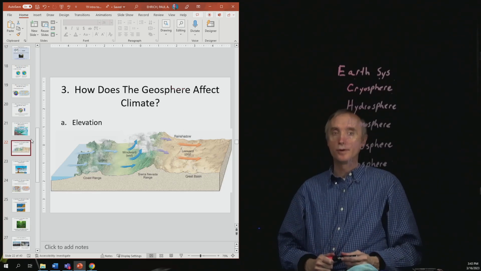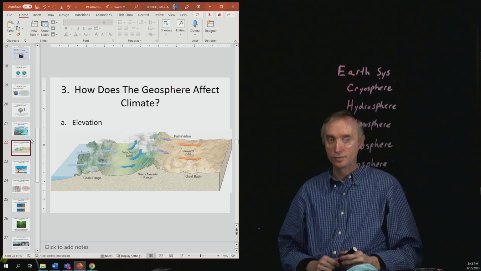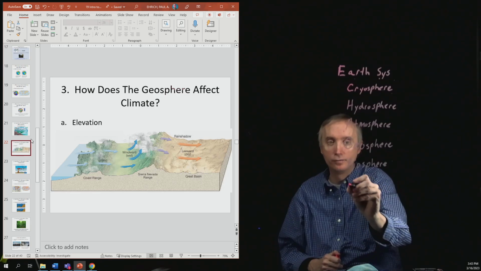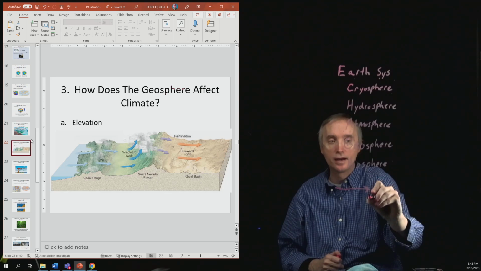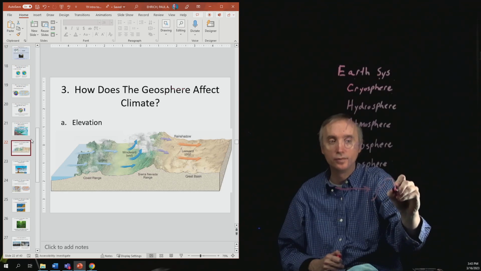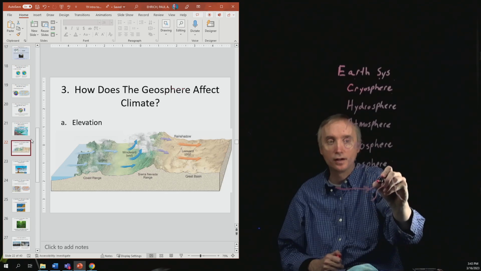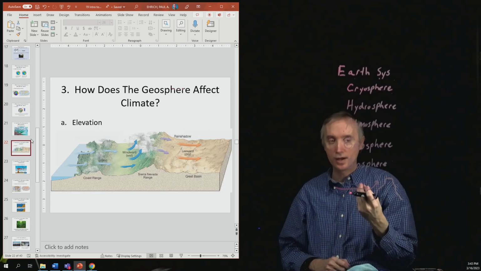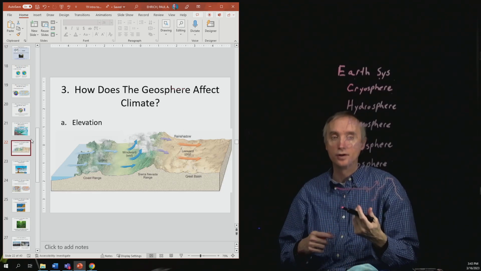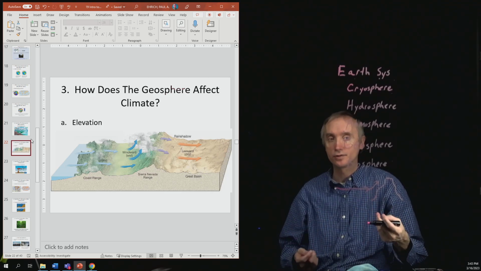Okay, now we want to talk about how the geosphere affects the climate, and we want to talk about what a rain shadow is. So if you have moist air that's going in this direction, and now let's say that there is a mountain system that gets in its way, then as this moist air has to climb, it starts to cool off. And eventually it will reach a temperature at which it no longer can stay in the gaseous form. It's going to turn to a liquid and it's going to start to rain.